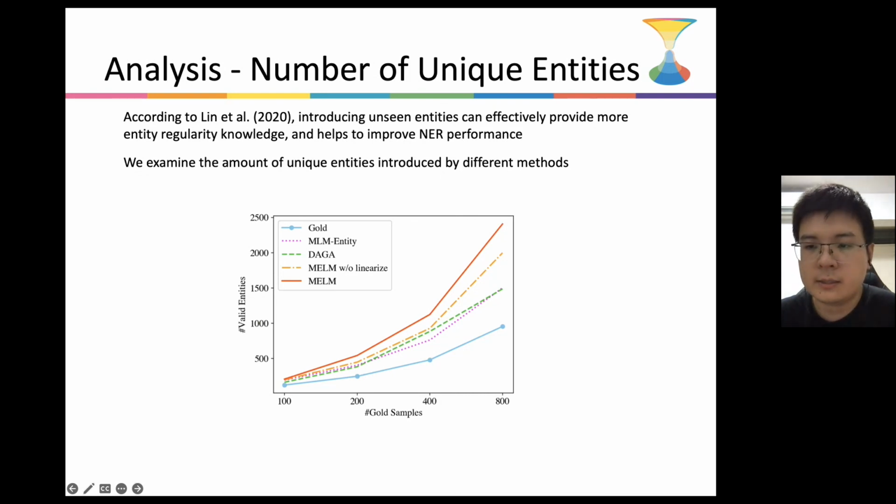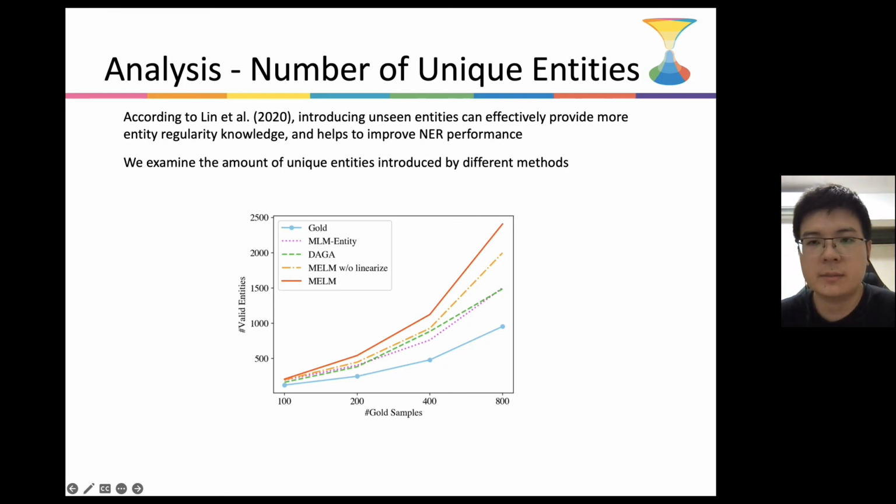As introducing unseen entities can effectively provide more entity regularity knowledge and helps to improve NER performance, we also examine the amount of unique entities introduced by different methods. As the baseline methods suffer from token-label misalignment, a large amount of generated entities are filtered out. In contrast, MELM introduces a significantly larger number of unseen entities in the augmented data, which explains its superiority over the baseline methods.